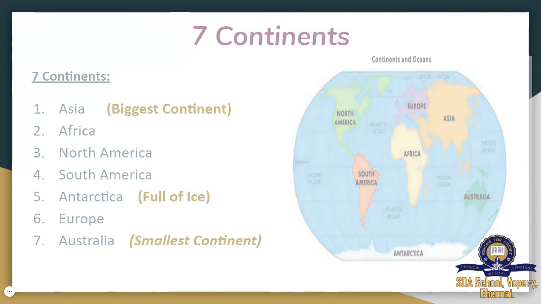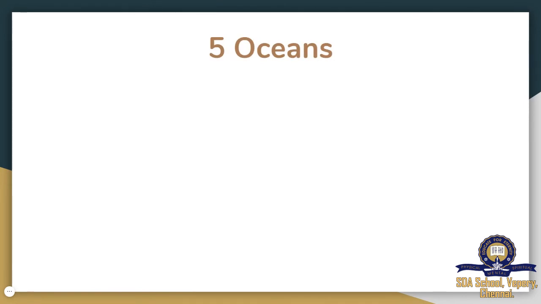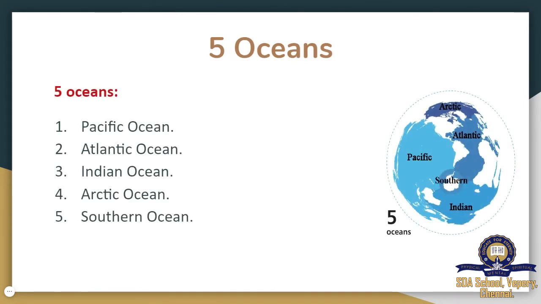Okay. Next come the 5 oceans. So what are the oceans? We already know them: Pacific Ocean, Atlantic Ocean, Indian Ocean, Arctic Ocean and Southern Ocean. These are the 5 oceans of our planet Earth.